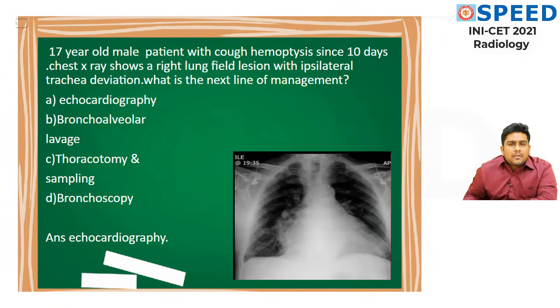Sure. This is going to be a little tricky question. Let's crack it. A 17-year-old male patient presented with a cough, hemoptysis since 10 days. Chest X-ray shows a right lung field lesion on this side with ipsilateral tracheal deviation. What is the next line of management?